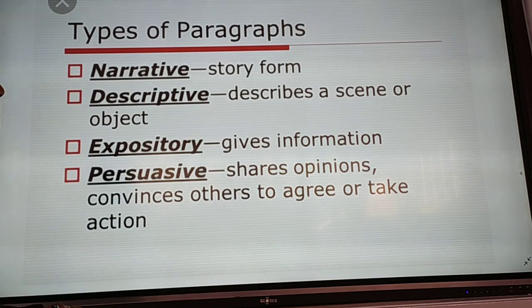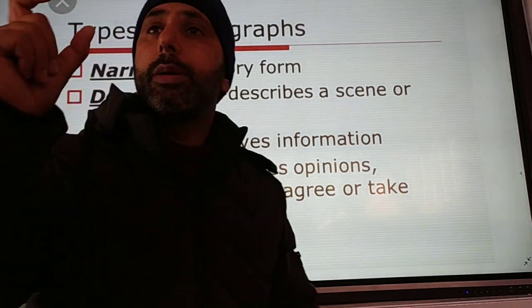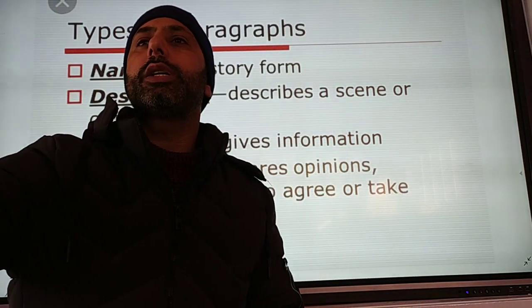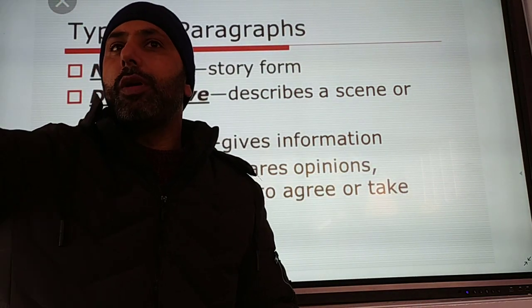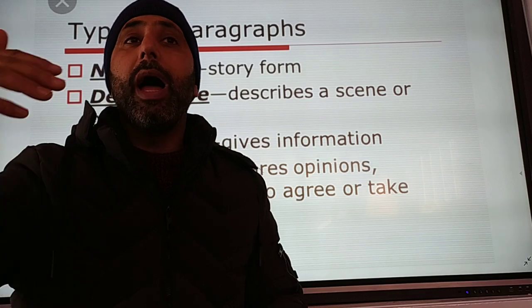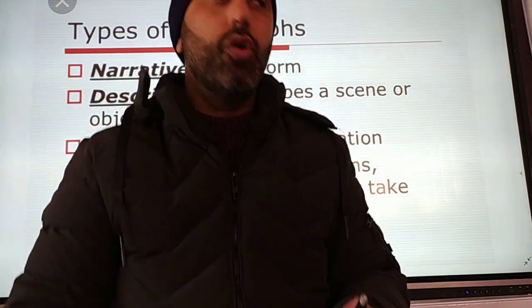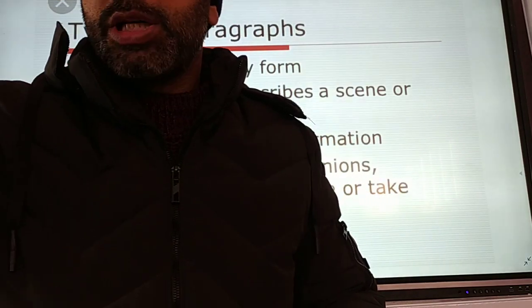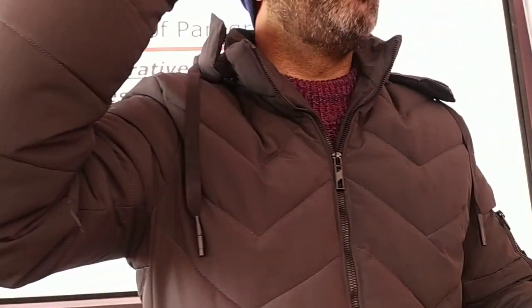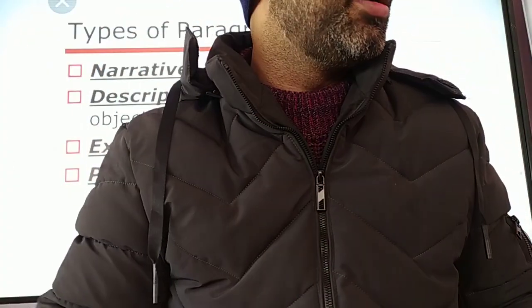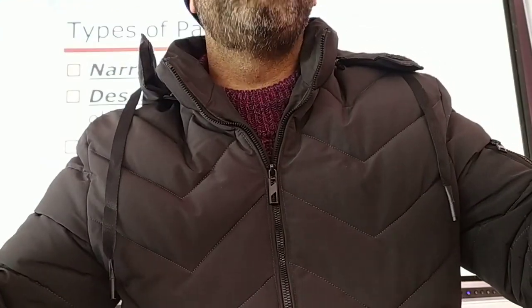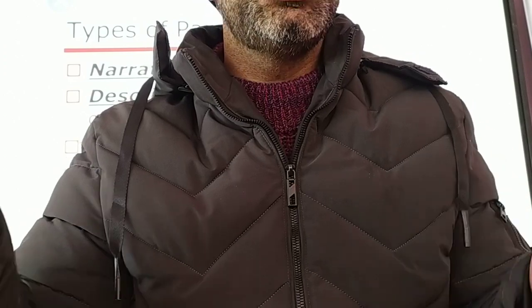Then there is descriptive. Descriptive means describe a scene or object. You describe something. For example, I will say you write a paragraph about the Taj Mahal. You will describe the Taj Mahal. The facts and figures should be known to you. You cannot write it otherwise. First of all, you should know what the Taj Mahal is, why it is the Taj Mahal, for whom the Taj Mahal was built. That you will describe. Is it clear?